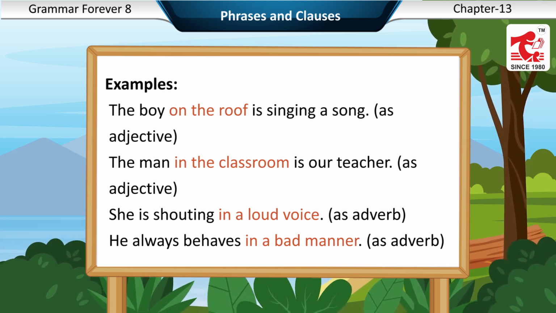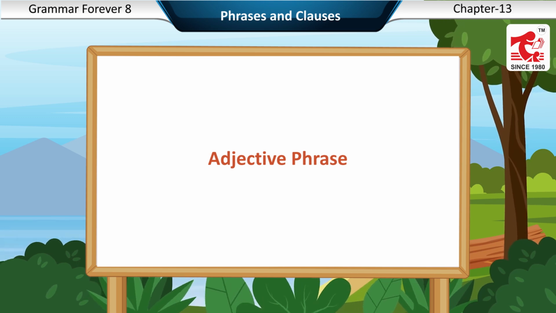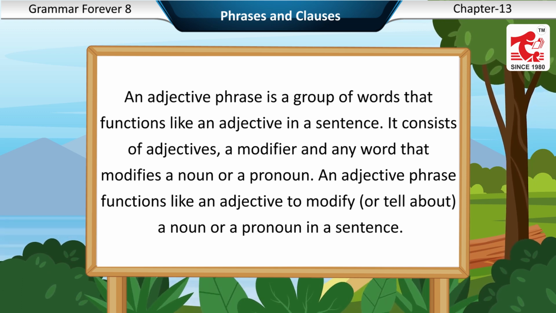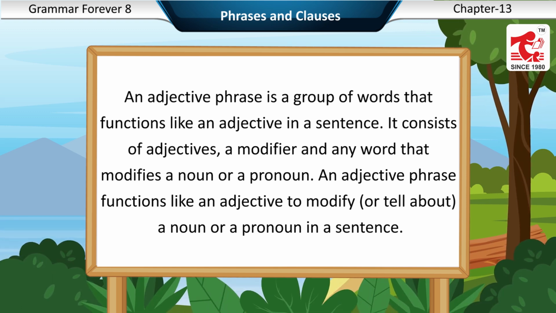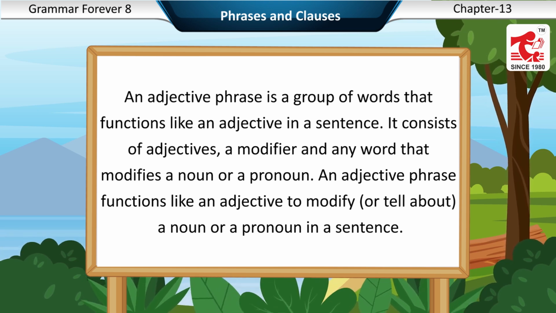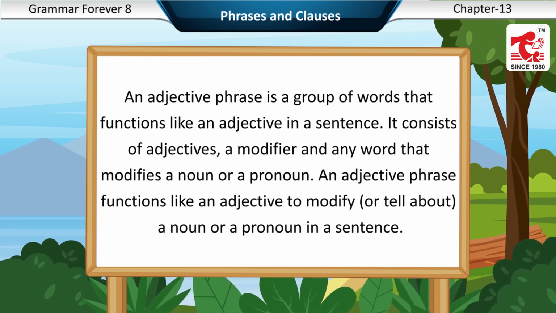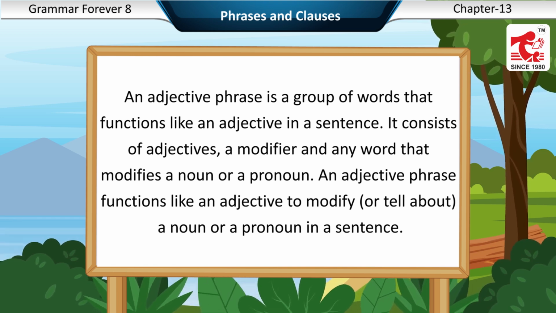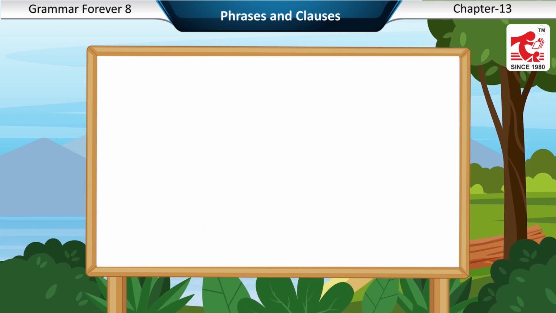Adjective phrase. An adjective phrase is a group of words that functions like an adjective in a sentence. It consists of adjectives, a modifier, and any word that modifies a noun or a pronoun. An adjective phrase functions like an adjective to modify or tell about a noun or a pronoun in a sentence.